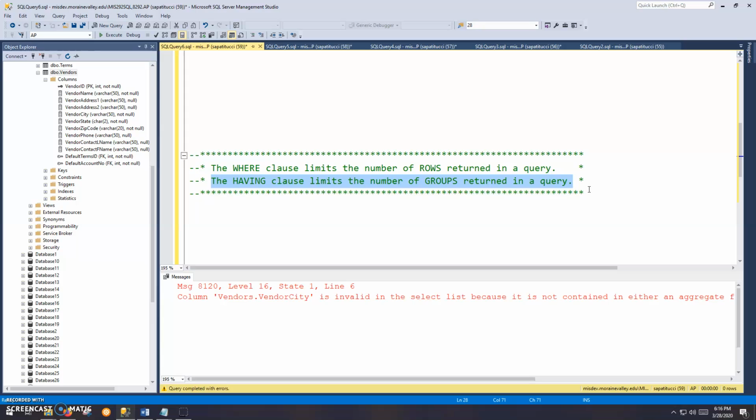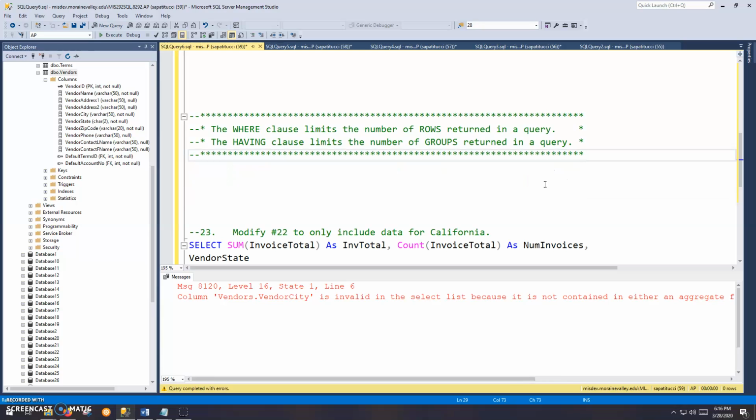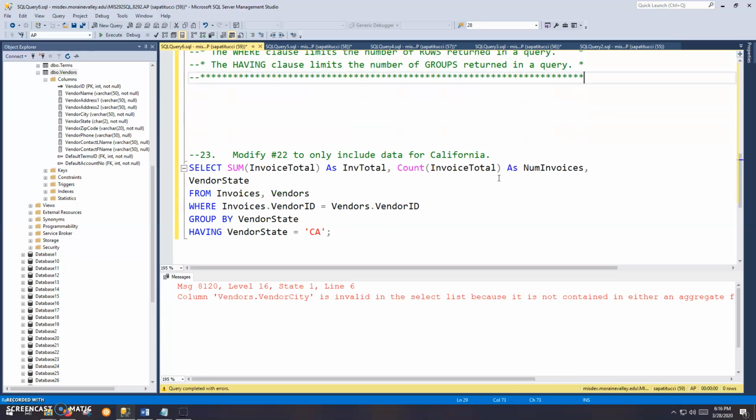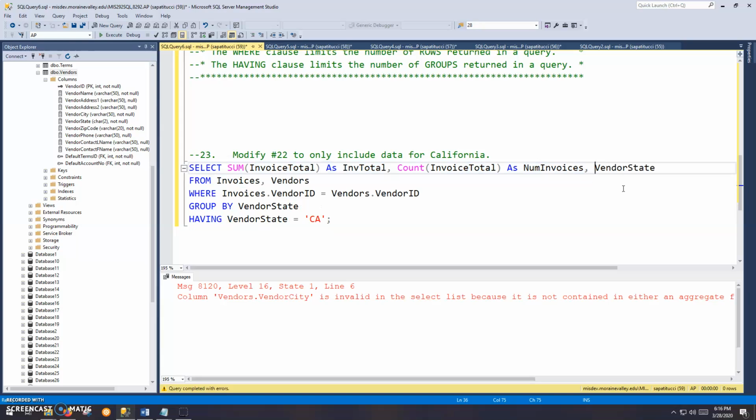So when you're grouping, the having clause is going to limit the number of groups. So in this case, I am grouping, okay, but I want to modify the group data to only include data for California. So it's the same query as before. I have the sum of invoices, I have the count, I have the state. Let me get that up here so we don't lose sight of that. Okay, it's a join. We already talked about that. Got the join clause, joining on the common column, grouping by vendor state. Okay, but in this query, I'm asked to limit those groups to just California. So I'm really only going to see California in the results.